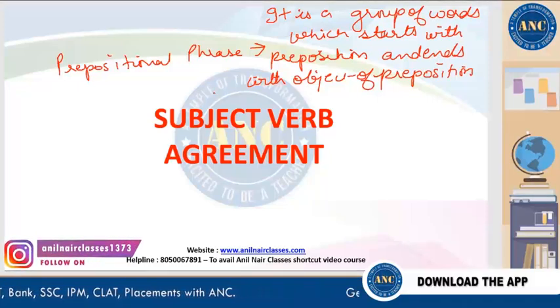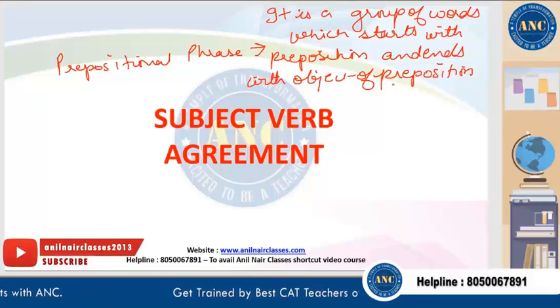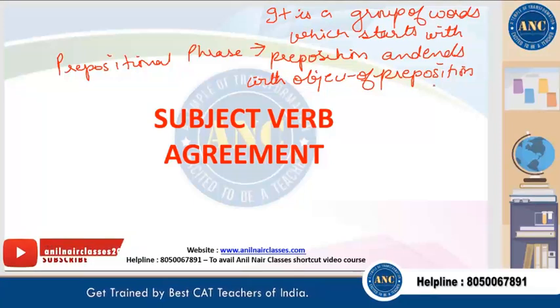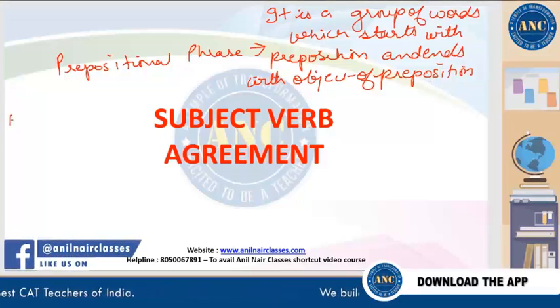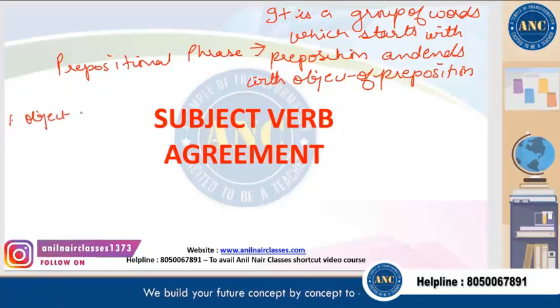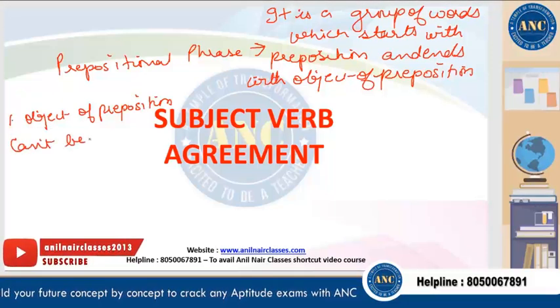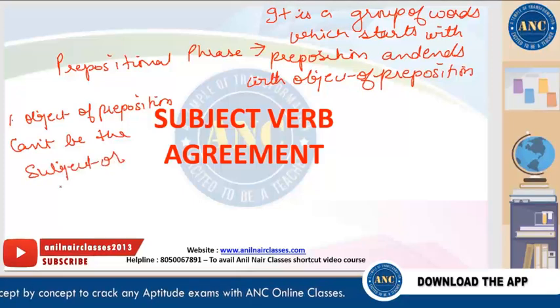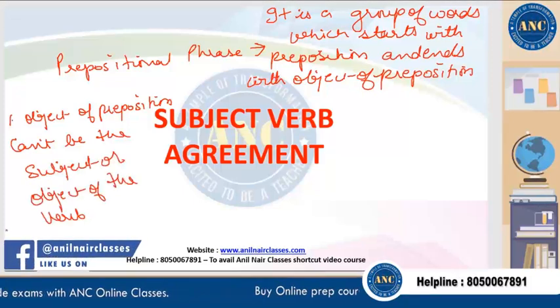Now even the object of a preposition will be only nouns and pronouns. Why do we have to identify this prepositional phrase? Because the most important point you have to remember is that the object of a preposition can't be the subject or object of the verb.